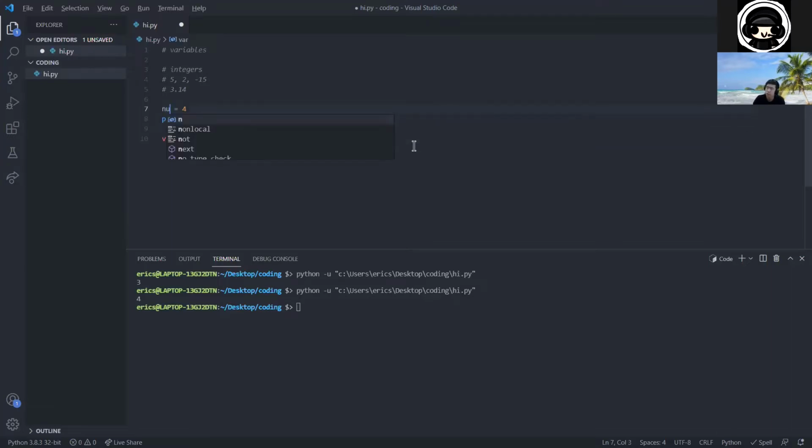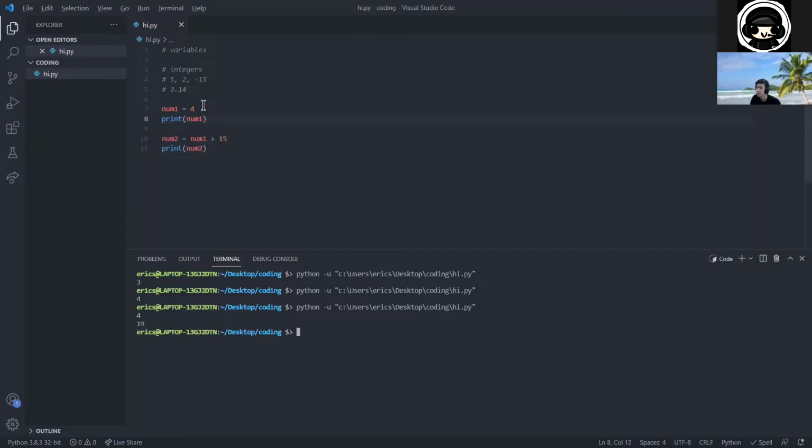So I'm actually going to change it to num1 and print num1, and then num2 equals num1 plus 15, which just makes it a little nicer to read. So now if I print num2, you can probably guess it's going to print out 19, right? Because 4 plus 15 is 19. So if I run it, you'll notice it prints 4, which is num1. Then it prints 19, which is num2. And let's print num1 out at the end as well. So you see it prints out 4, 19, and 4, right? Because num1 is unchanged because we set num2 equal to num1 plus 15. But num1 is still the same, which is 4.